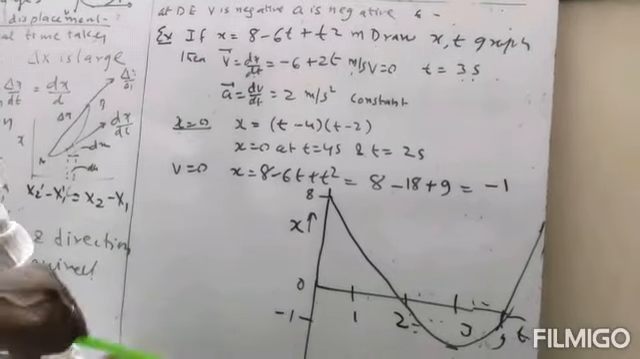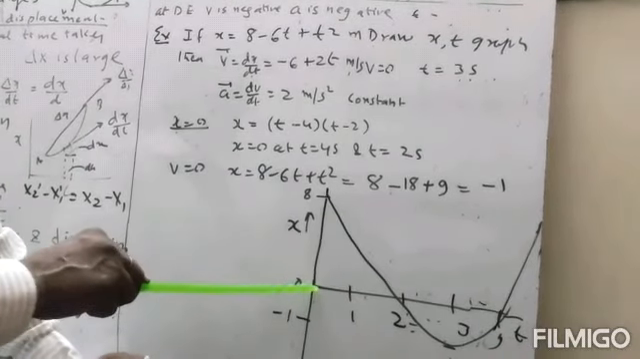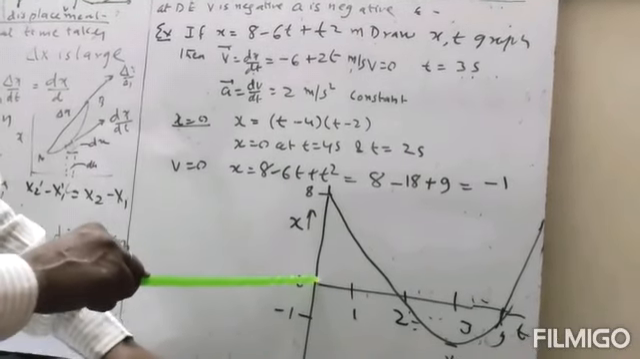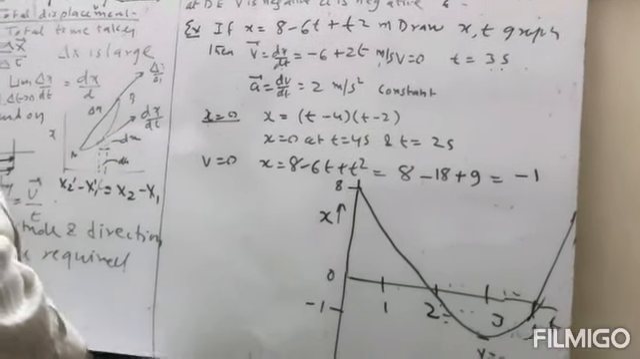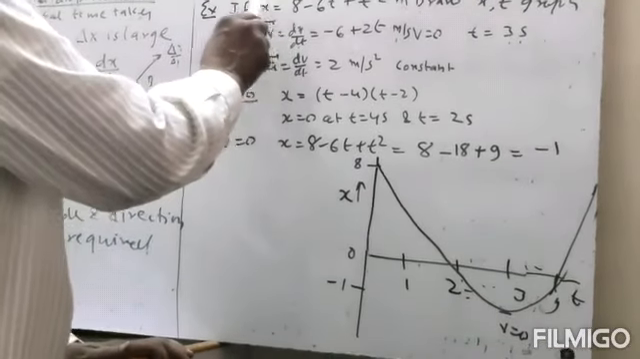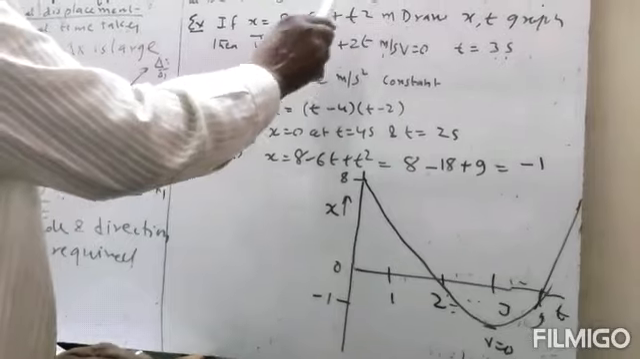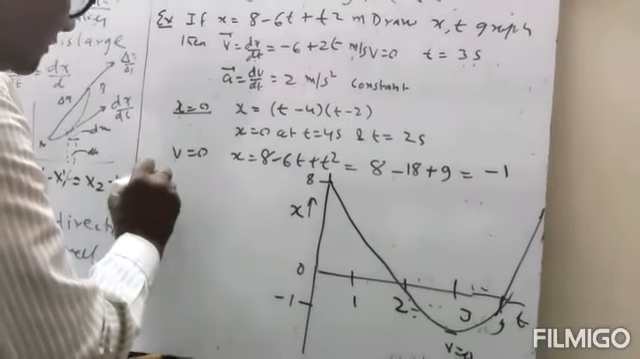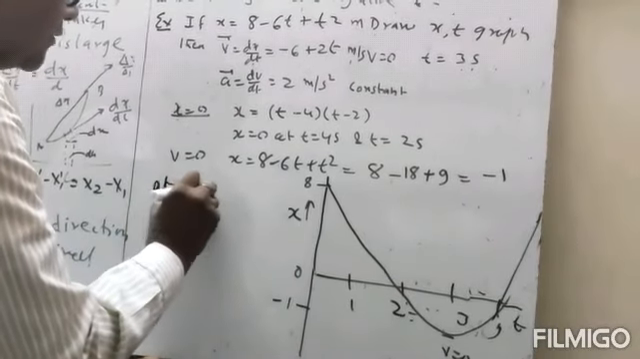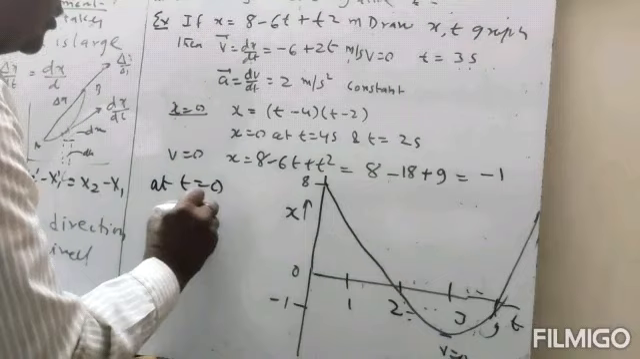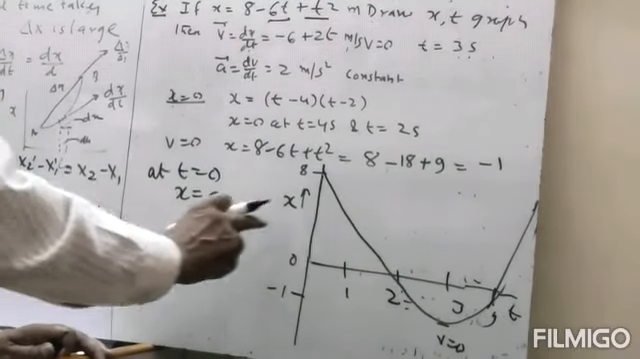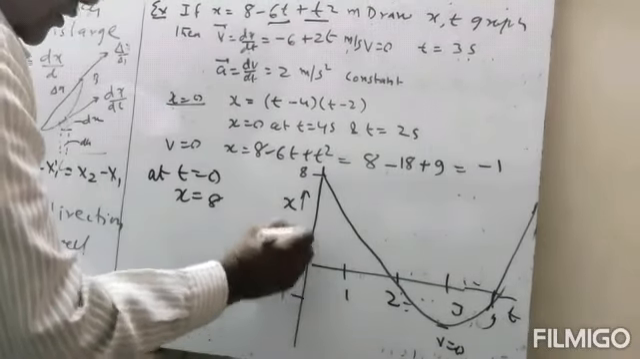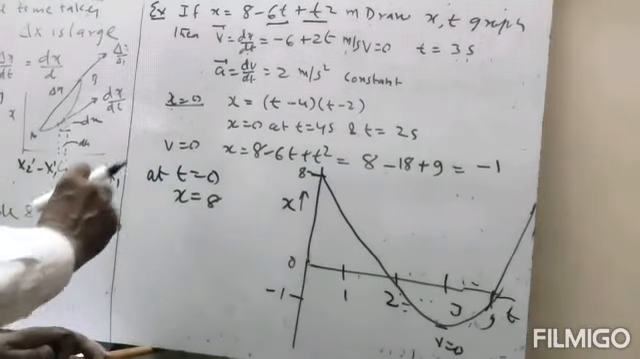So we plot the graph. When t is equal to 0, what will x be? Put t is equal to 0 here, then x will be equal to 8, because the other two terms will be 0. So at t is equal to 0, x will be equal to 8.